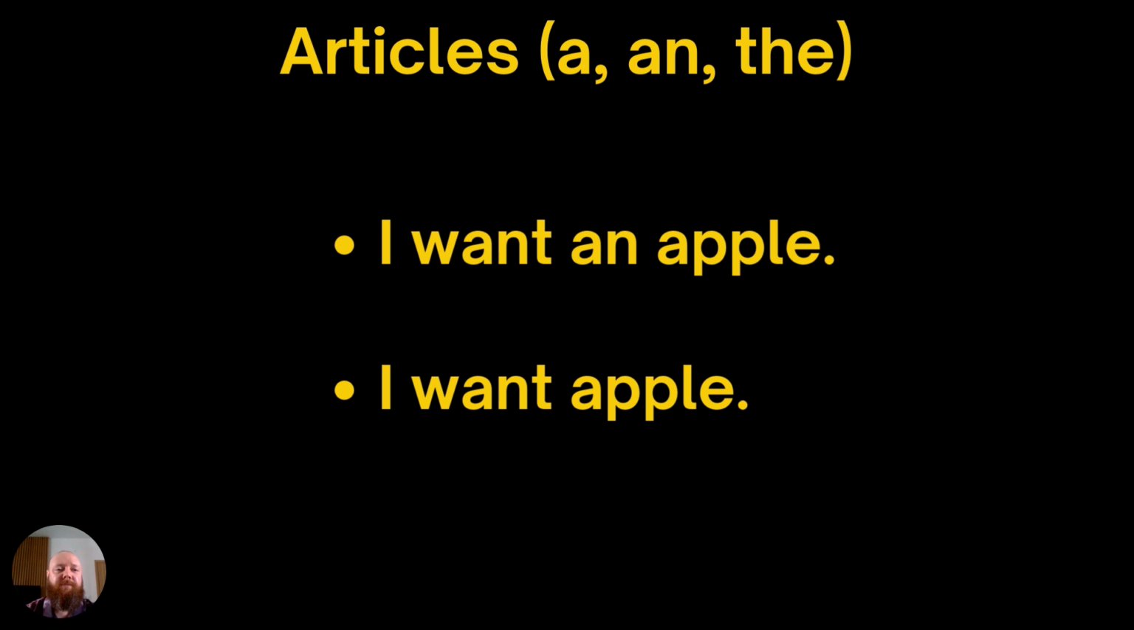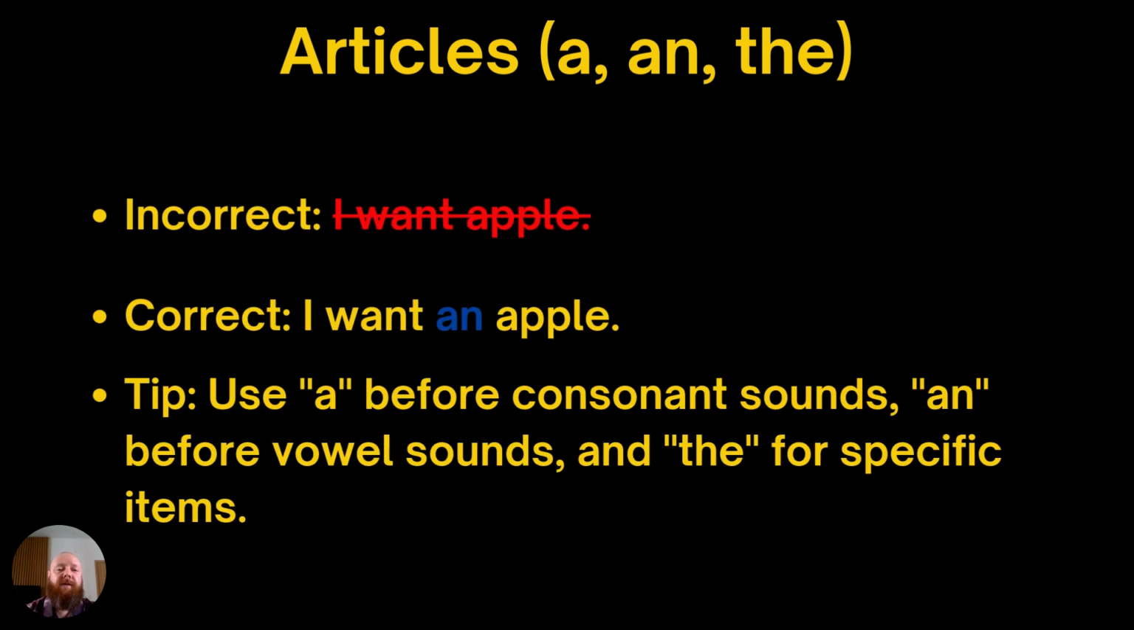So let's move on. So another issue is articles: a, an, the, or no article. So here we've got I want an apple, I want apple. So which one is correct? So here, I want an apple. So we use an with vowels A, E, I, O, U. The other letters, we will use a, and we'll use the if there's only one of something, or we know what we are talking about.